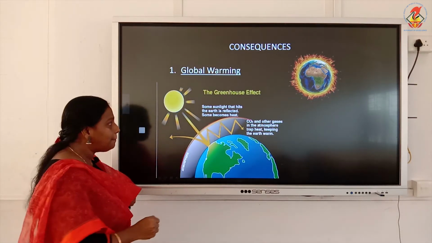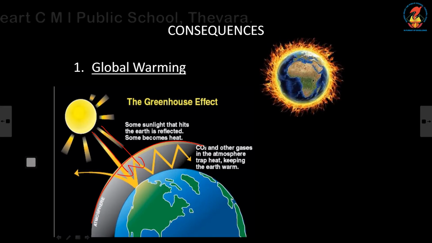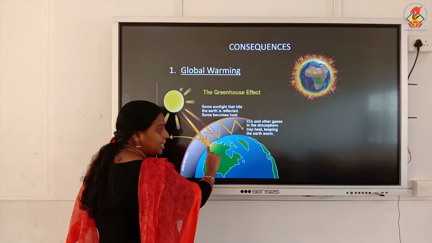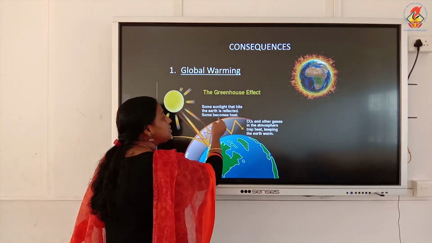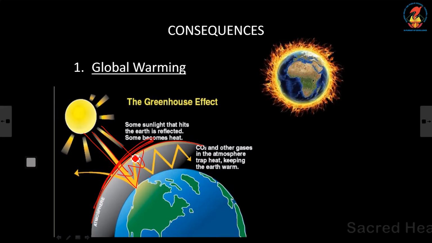As a result, what happens? The heat rays which are coming from the sun will come to our earth's surface. But what will happen? They will fall on the surface of the earth and get reflected. But these reflected rays are trapped by this carbon dioxide. This layer of carbon dioxide will not allow the reflected rays to go out. They will come back again. Again they will try to reflect, but the carbon dioxide is not allowing it to go back, so again it will come back.